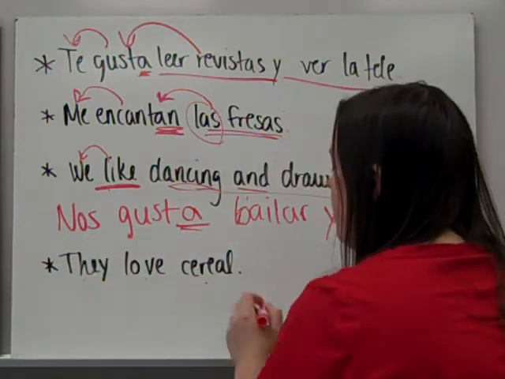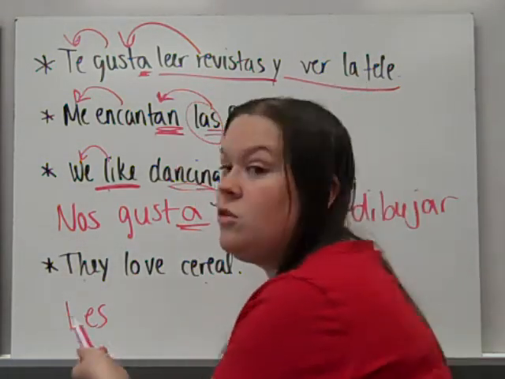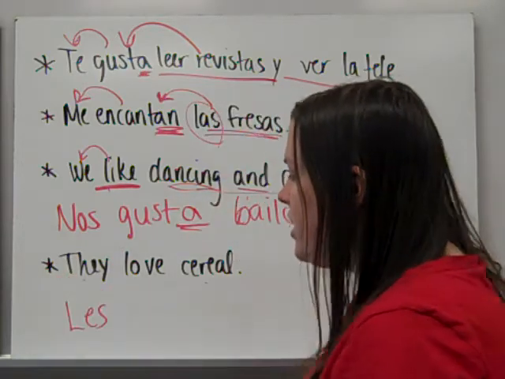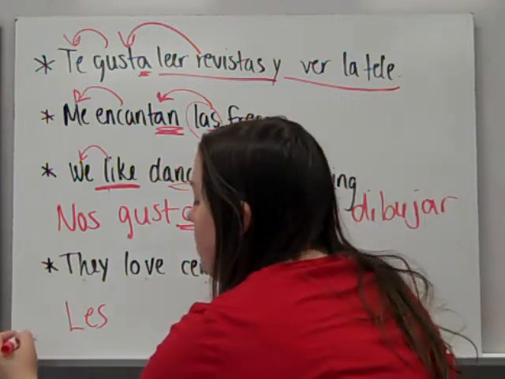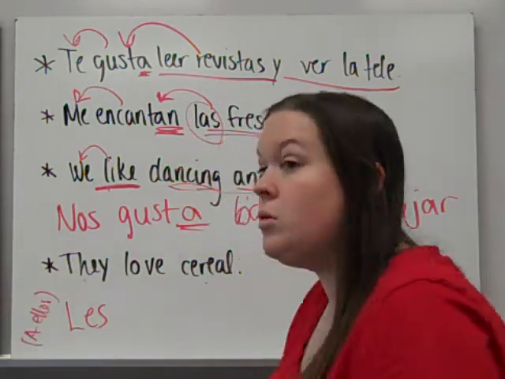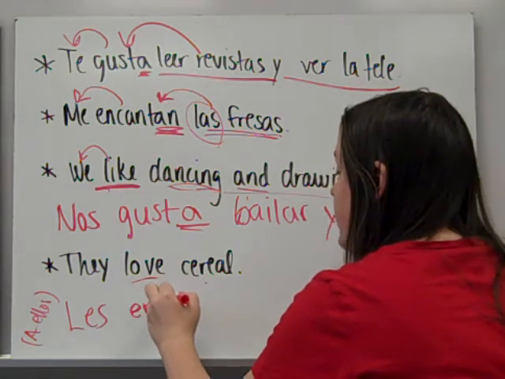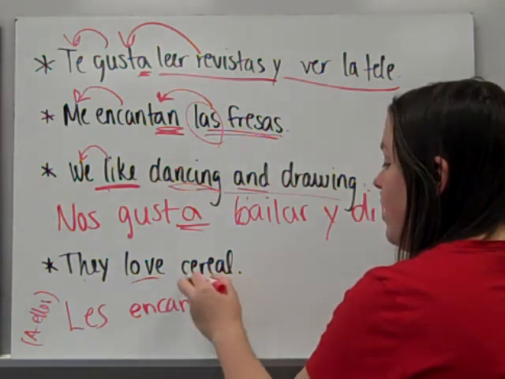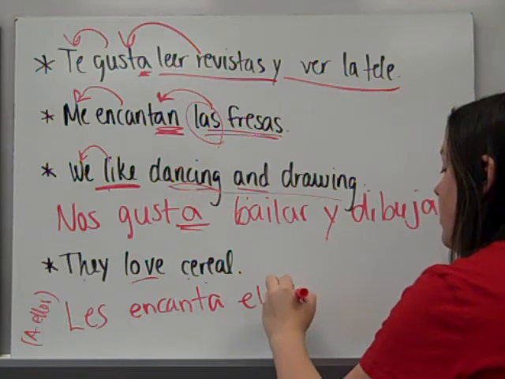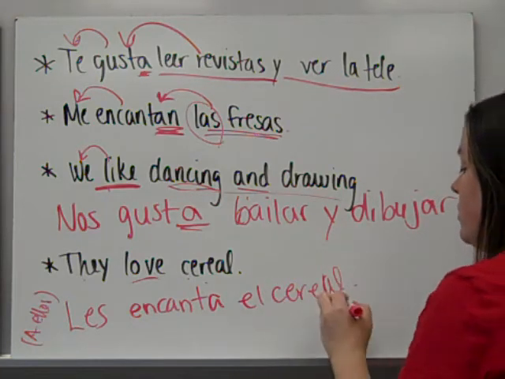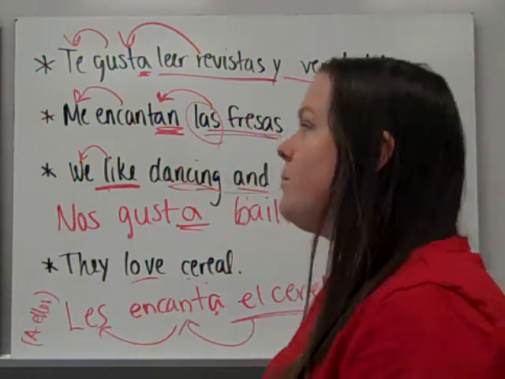And last one, they love cereal. They, that is going to be a les, and so it's pleasing to them. Now, since we don't have a clarification, you don't need to add an a personal and then a name or a subject pronoun, but you could write in here ellos, or if you know who the they stands for, you would clarify it right there. So they love, that's not gustar, that's encantar. How many things do they love? Cereal, one thing. So it's going to end in A, and then since this is a noun, el is our article, el cereal. So it's the cereal is loved, or it is loved, by them.